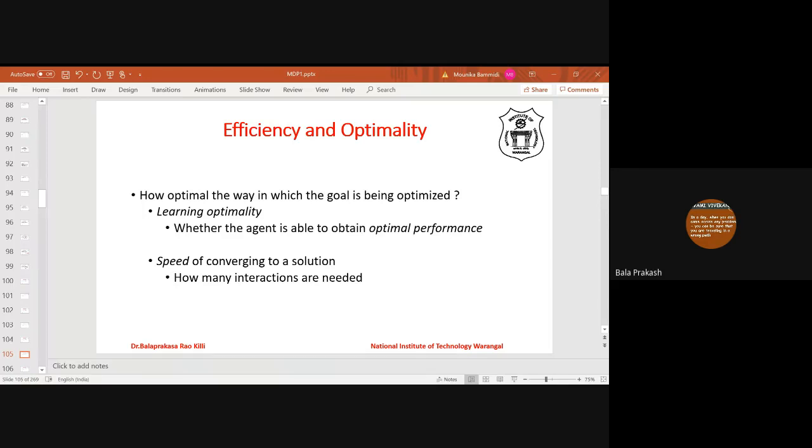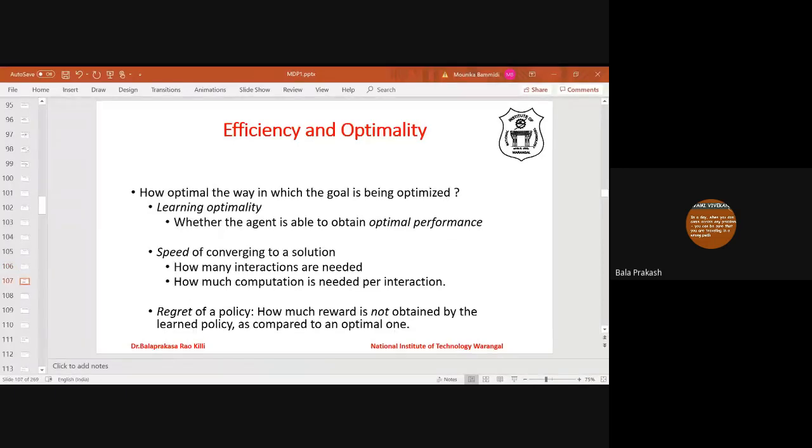If the algorithm is actually reaching optimality, then how many interactions are needed to reach the solution, and what is the computation required for each interaction. So these are the two things. First one is learning optimality, whether the algorithm is actually reaching it or not. If it is reaching, what is the cost? How many interactions are needed, and what is the computation required in each interaction? If the algorithm is actually reaching optimality, we analyze its number of interactions and the computation required in each interaction.